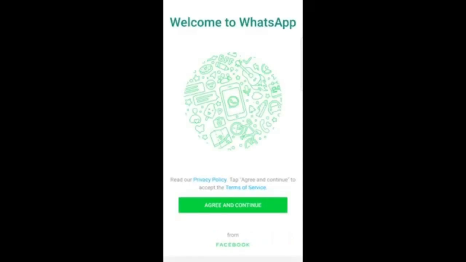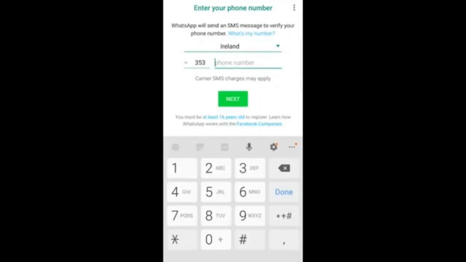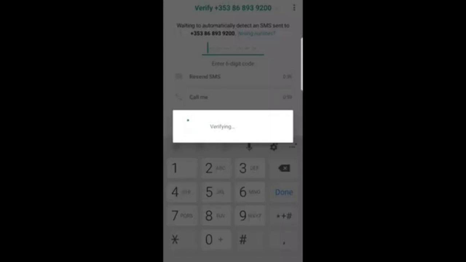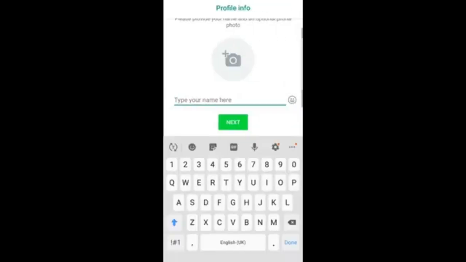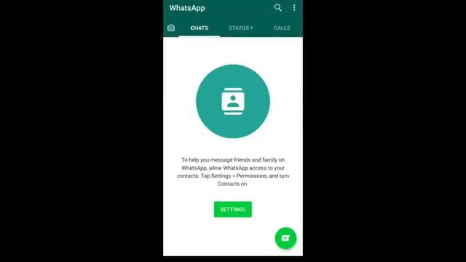Click here on agree and continue, and here you are entering your phone number, and click next. Here click OK. You will receive a verification message. Just open it, and in this verification message you can also tap on this link to verify your phone. Just tap on it. Here you can type your name, guys. I will type simply TechWolf, because I don't want to share my name with Facebook or any of these applications. And click next. And that's pretty much it, guys.